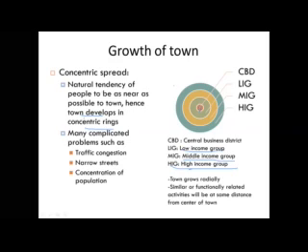Here we can see that the low income group is very near the central business district. So we can say that they save money and time. Here is the middle class ring, and the last one is the high income group. Low income housing becomes nearest to the central business district.